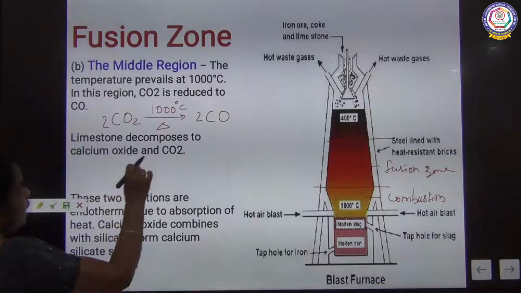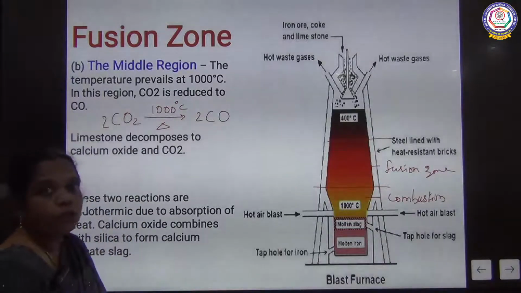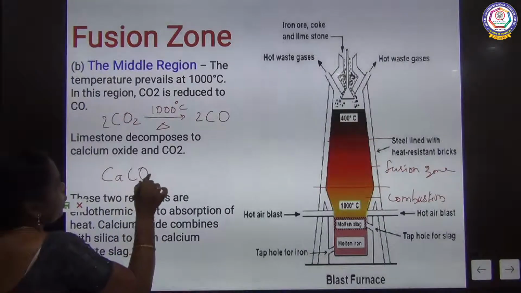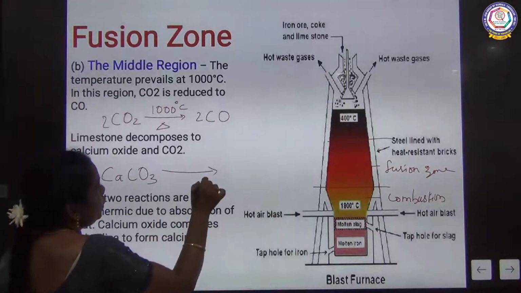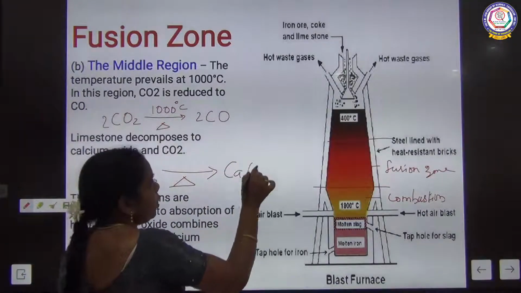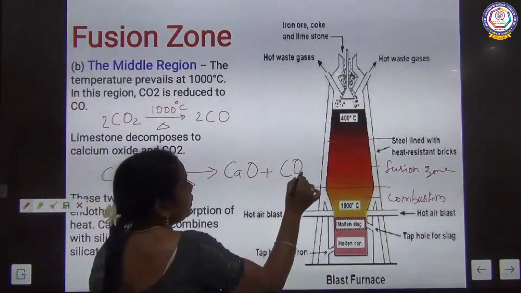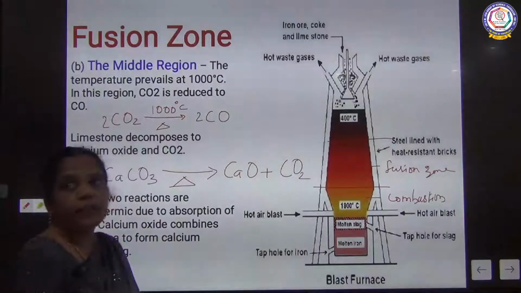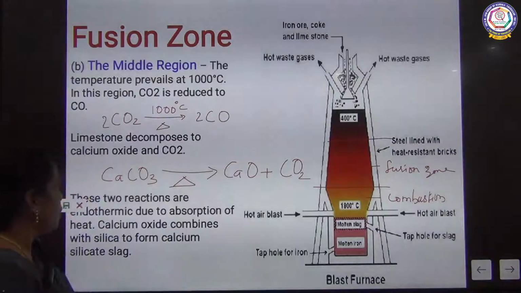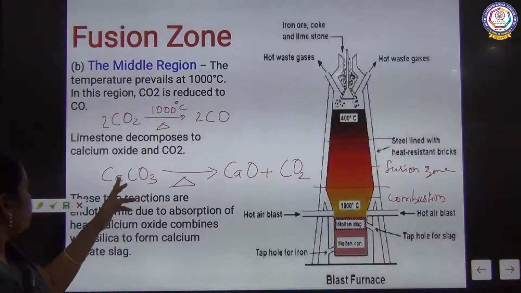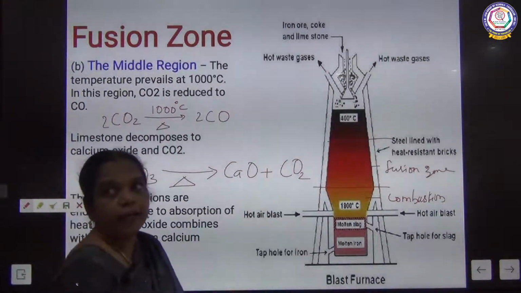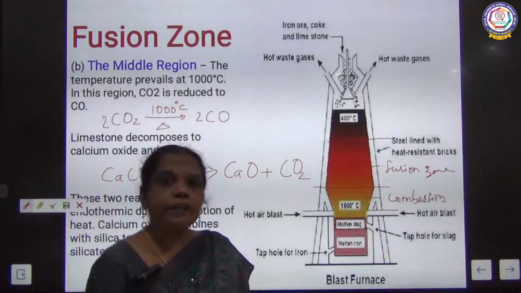And next, the limestone is going to decompose. The limestone is nothing but calcium carbonate. The limestone is going to decompose into calcium oxide plus carbon dioxide. These two reactions are endothermic reactions. Endothermic reaction means it absorbs the heat energy.